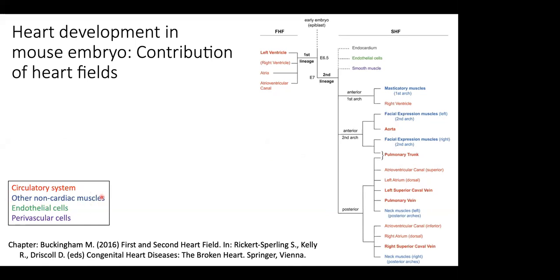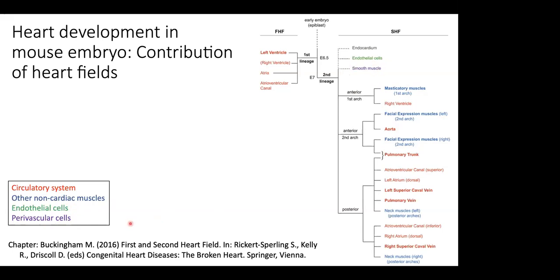In blue, you can see any other non-cardiac muscles, whether it is skeletal muscle or facial muscle, which is not related to the cardiac origin. And in green, you can see the endothelial cells, which is up high here. And in purple, you can see the perivascular cells, which are the smooth muscle cells, shown here.